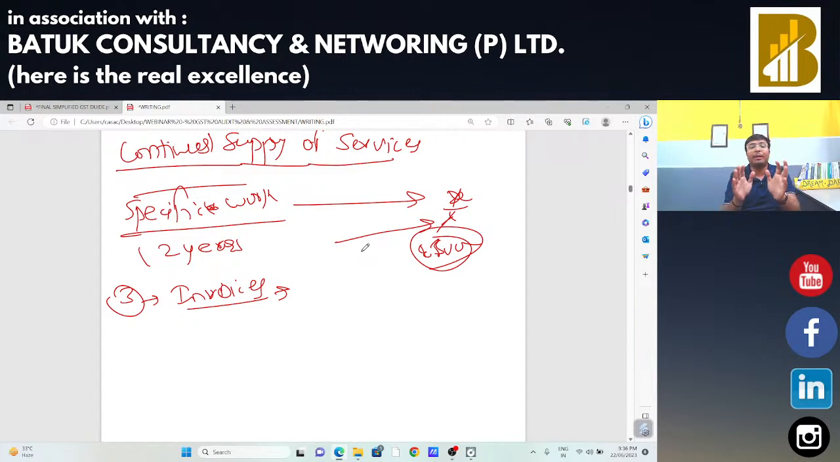In case of continuous supply of services, everything is based on the agreement. In that agreement, if any specific term is available, according to that term, the invoice should be issued. And if no specific term is available, whenever the recipient has received the payment, in that case, the invoice should be issued. Is that okay, Vinod ji?